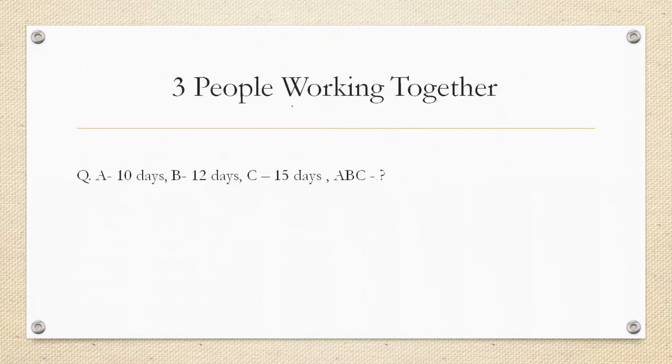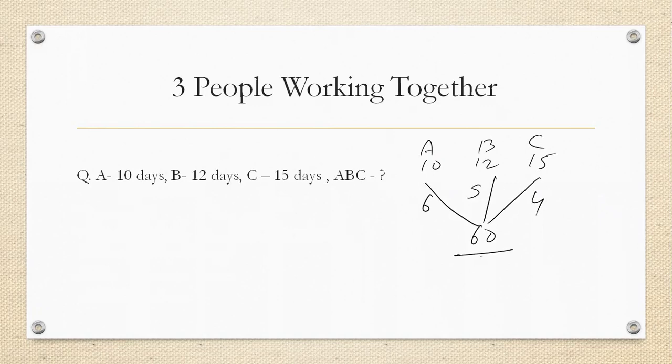Let us do it for 3 people. A takes 10 days, B 12, and C 15 days. First take the LCM. We got 60, and the efficiency of A is 6, B 5, C 4. So total efficiency is 15. We got the answer as 4 days.